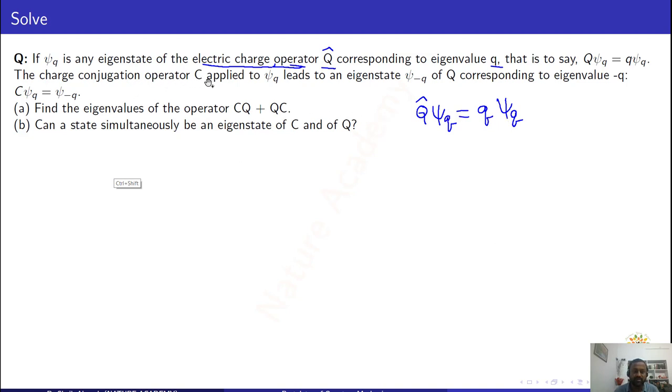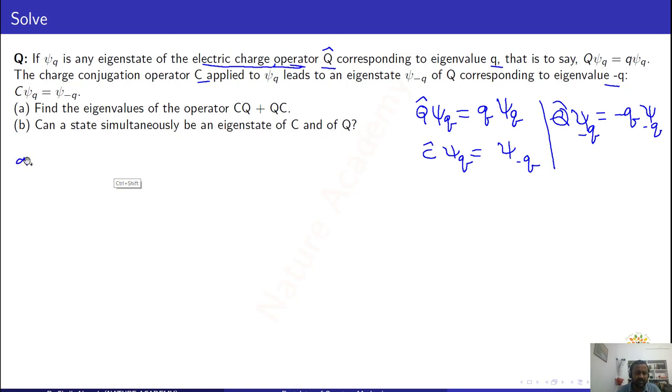The charge conjugation operator C is there, and when C operates on the wave function psi of q, it changes into psi of minus q. This is the charge conjugation operator. And when Q operates on psi of minus q, you will get minus q times psi of minus q. These are the given conditions. Now what is the question here? Find the eigenvalues of the operator CQ plus QC. Can a state simultaneously be an eigenstate of C and Q?